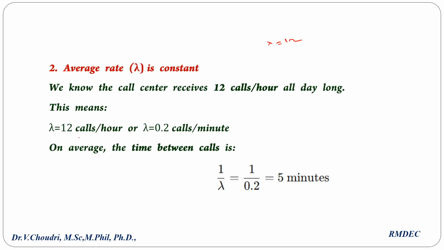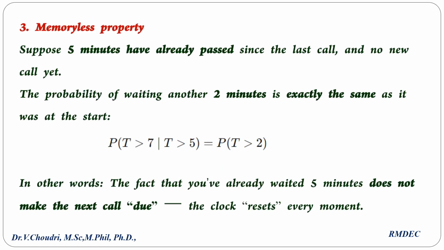So per hour 12 calls, per minute 0.2 calls. So what is the time between two calls? 1 by lambda equal to 1 by 0.2, that is equal to 5 minutes. So in 0 to 60 minutes, every 5 minutes we have one phone call. That is the concept. For 5 minutes one phone call means 12 into 5, 60, so in 1 hour 12 phone calls. The memoryless property, as already told: the probability of waiting for another 2 minutes is exactly the same as it was at the start.